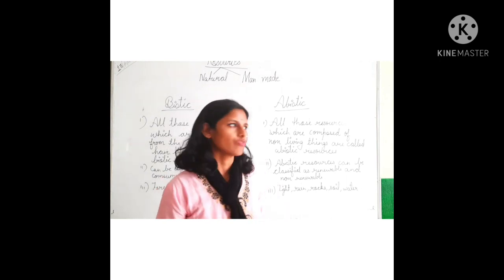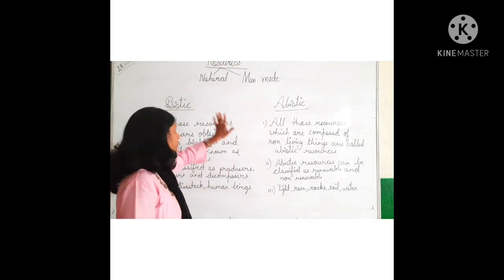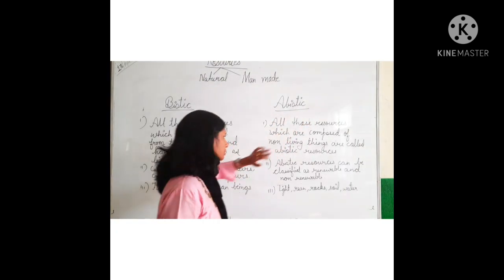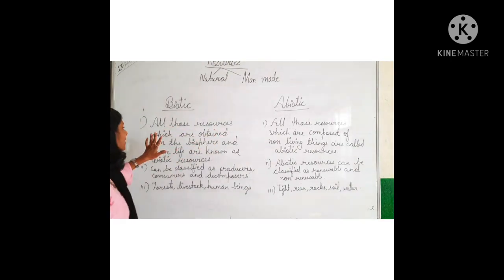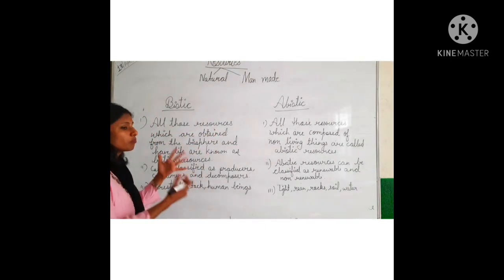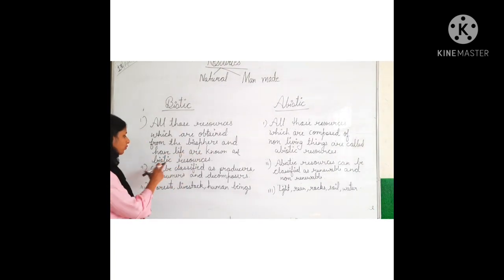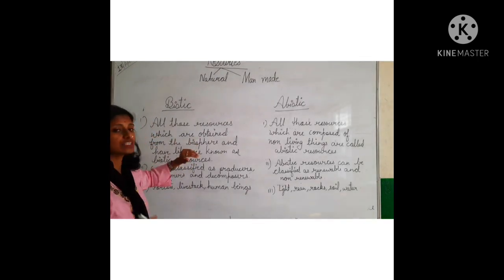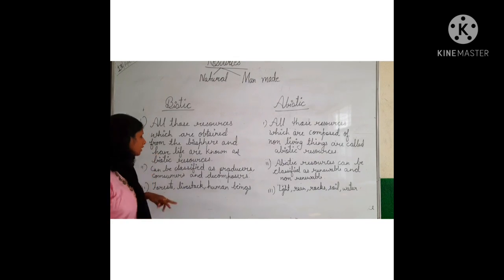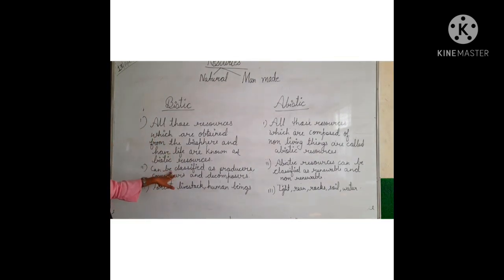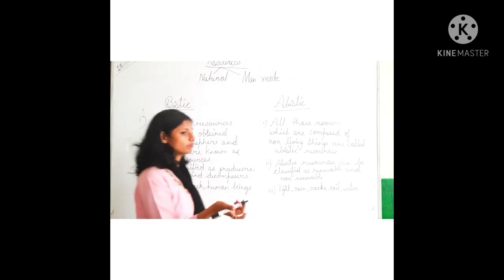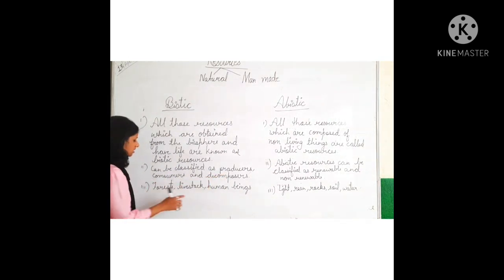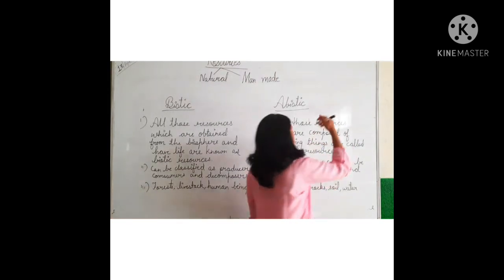On the basis of their origin, we can classify natural resources into two parts: biotic resources and abiotic resources. All those resources which are obtained from the biosphere and have life are known as biotic resources. Biotic resources can be classified into three parts: producers, consumers and decomposers.